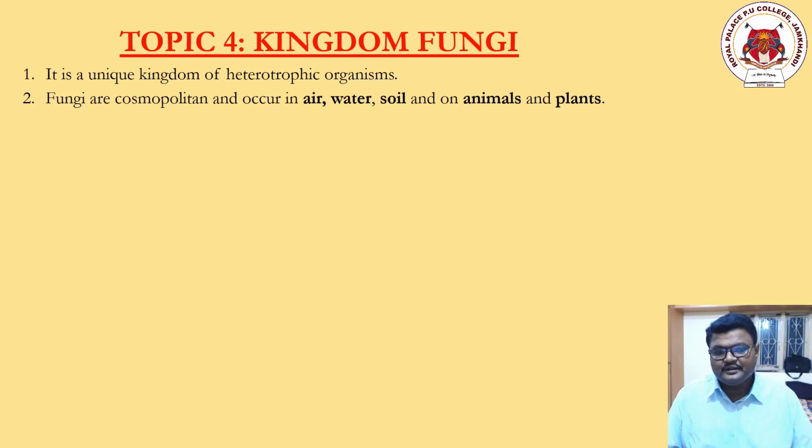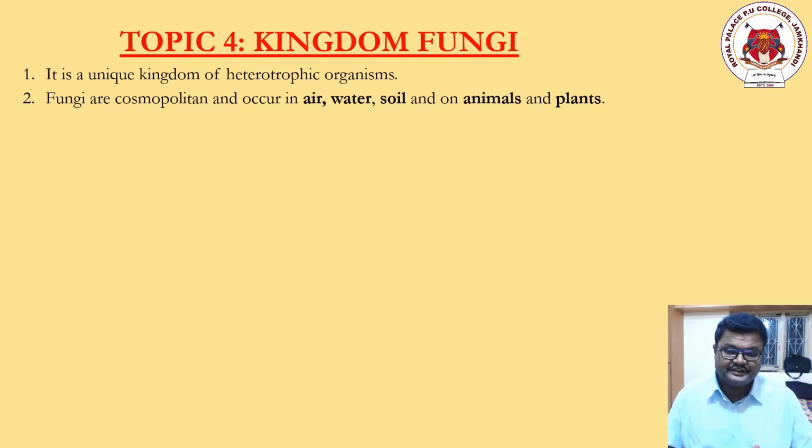Now, coming to the next point, the Kingdom Fungi members are generally cosmopolitan in nature, cosmopolitan in appearance. What is the meaning of the word cosmopolitan? It means that they are present everywhere on this planet Earth.